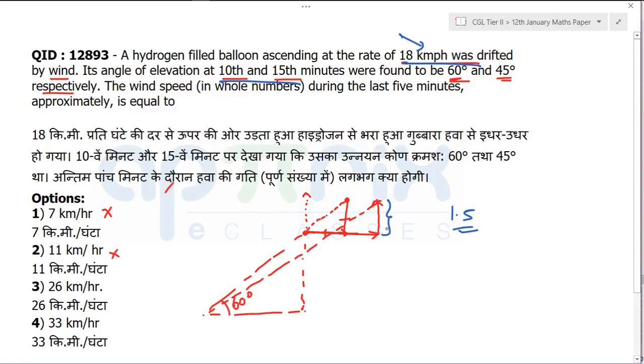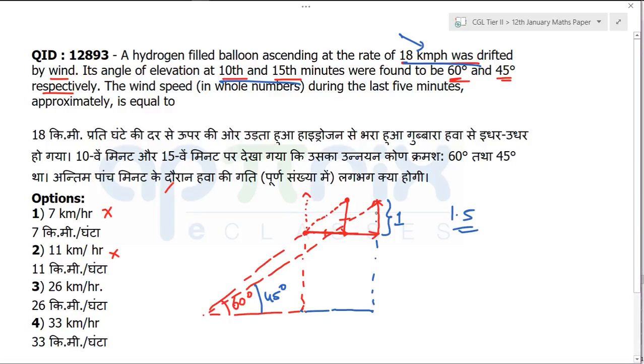But since I always start anything with what values I already know, this angle I'm saying is going to be 45 degree now. I will assume this to be 1 for the moment. Why am I assuming it to be 1? The reason is I will later convert it whatever is required, but initially I'll start with 1.